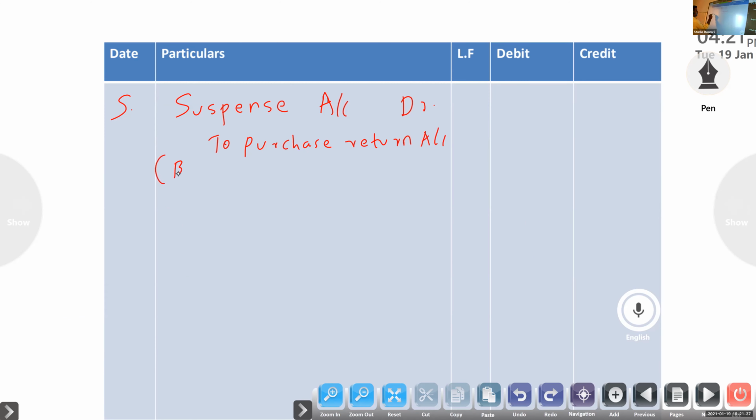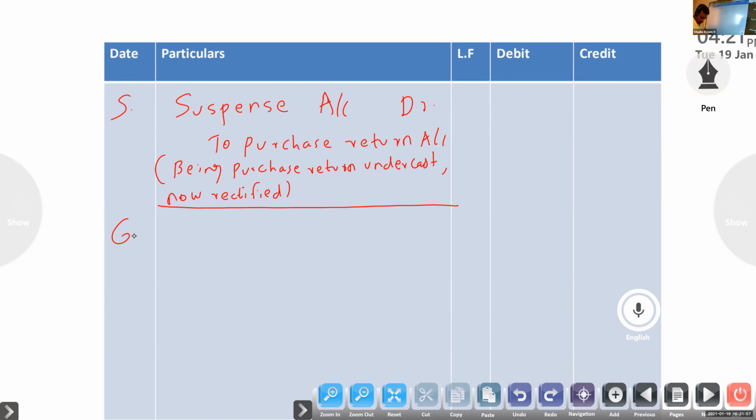Suspense account to purchase return, being purchase return undercast, now rectified. So the difference amount is 3,150 minus 1,530. So we'll get 1,620.